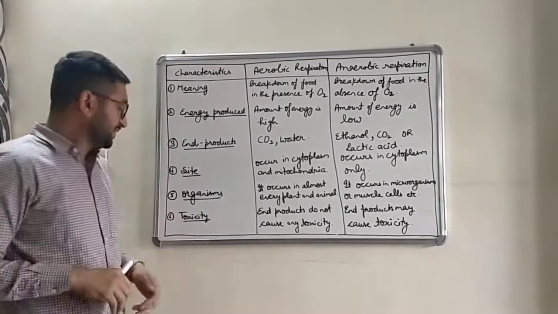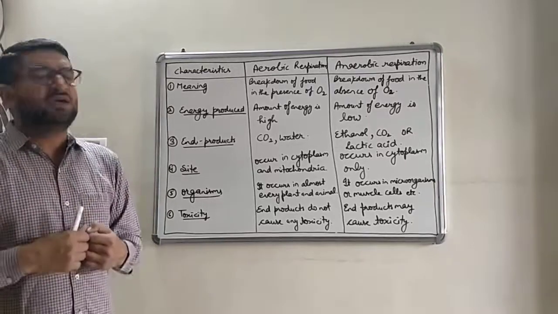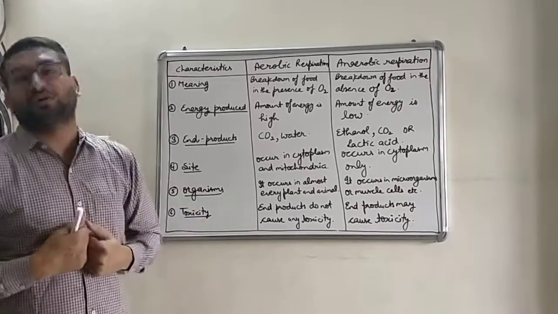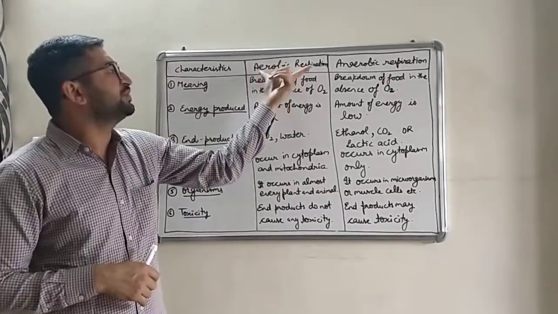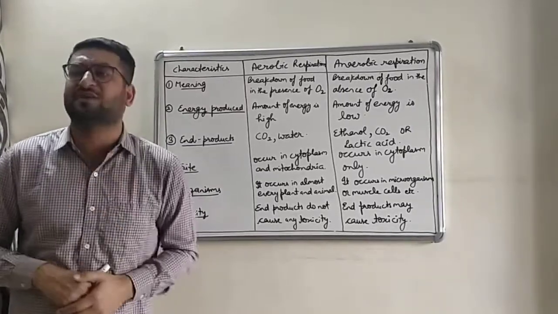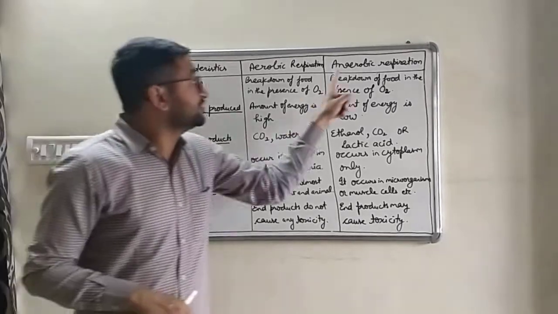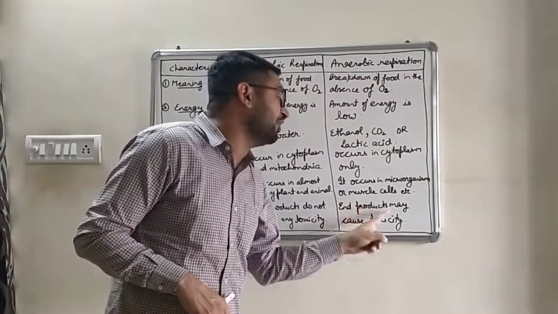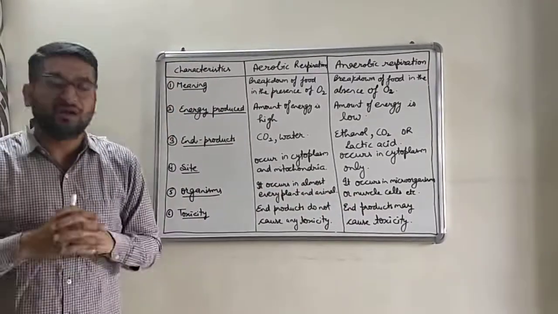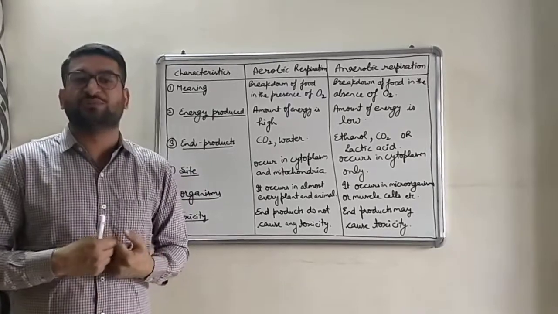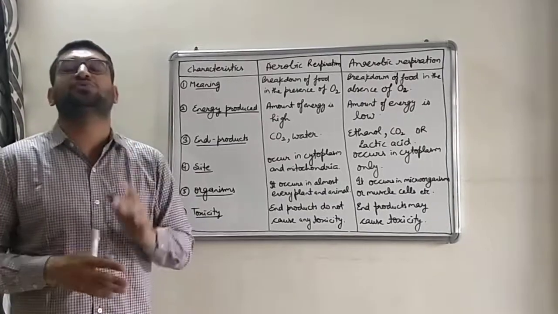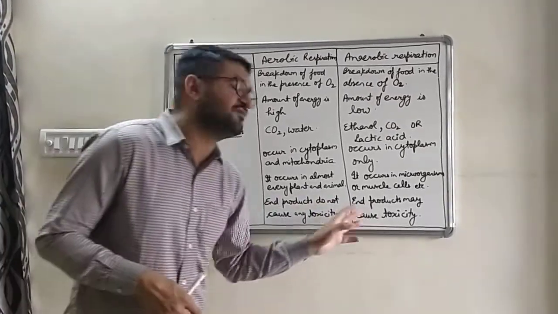Next, toxicity. What do you mean by this? Poisonous. The end products produced during respiration, do they cause toxicity or not? The aerobic respiration products like carbon dioxide and water do not cause toxicity. उनसे कोई toxicity हमारी body में नहीं होती. But the products of anaerobic respiration may cause, you must write may cause toxicity. वो कर भी सकते हैं और नहीं. अगर बच्चों इथेनॉल या lactic acid ज्यादा excessive conditions में हमारी body में produce हो जाए, then they may cause toxicity in our body. Otherwise, they do not usually cause it. But this point can be written as a difference.